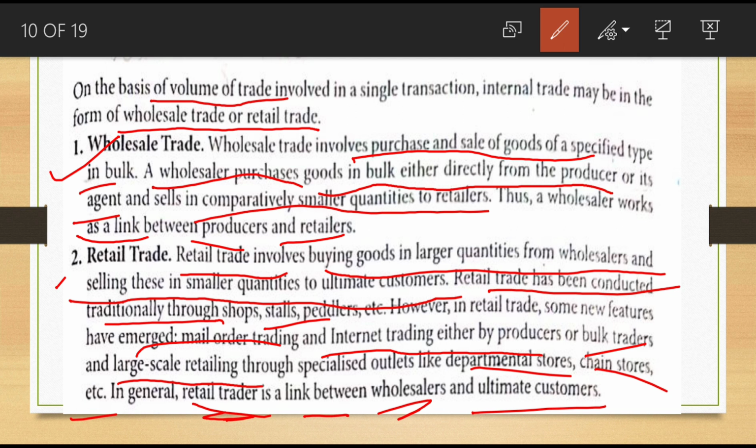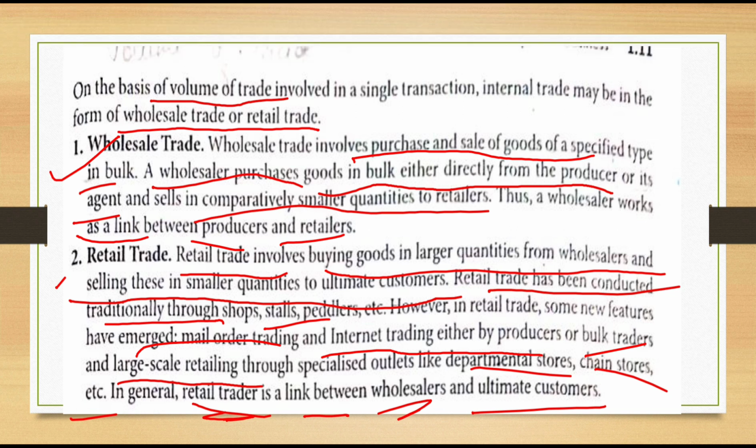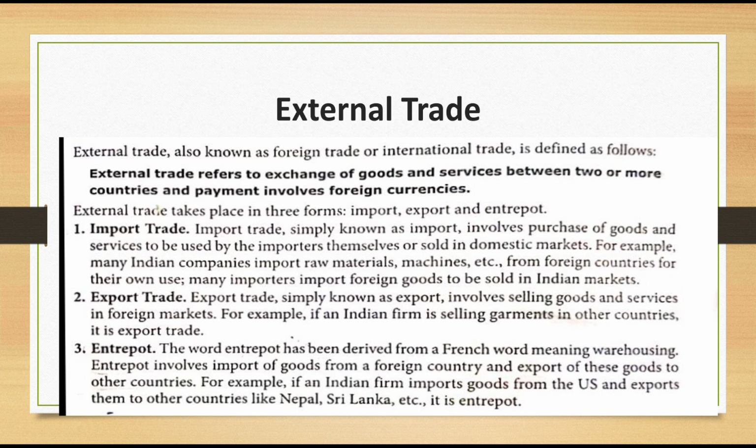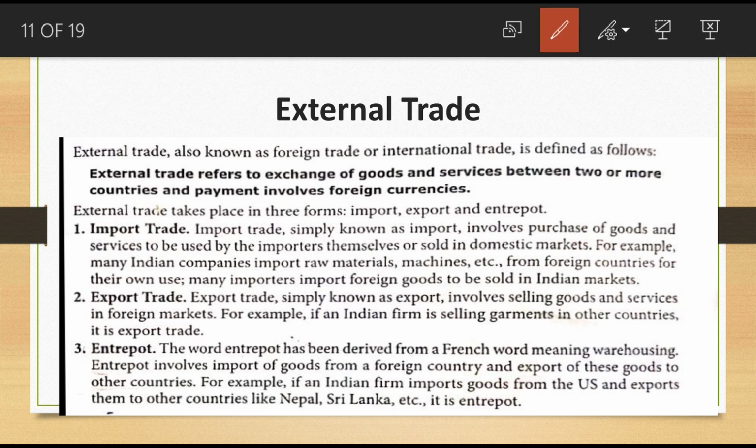Now next one is external trade. Which topic are we in? Commerce. First, classification of business: business is classified into industry and commerce. Commerce is again classified into two: trade and auxiliary trade. We are in trade. Trade is again classified into two: internal trade, and the second one is external trade.